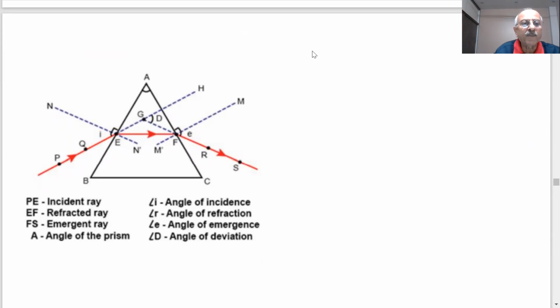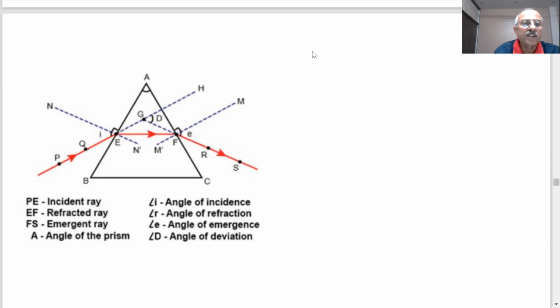And you will find if I put two pins here, P and Q are two pins on this side in one line. You can draw a straight line like this and put two pins here. I'm putting two pins P and Q, and try to see the other face of the prism and put two more pins so that they look to be in the straight line. So you can put two pins like this.